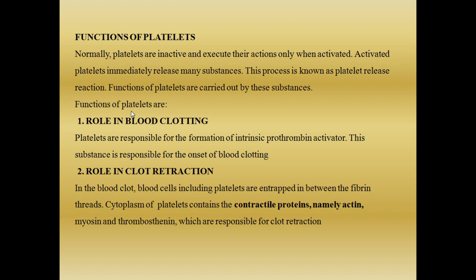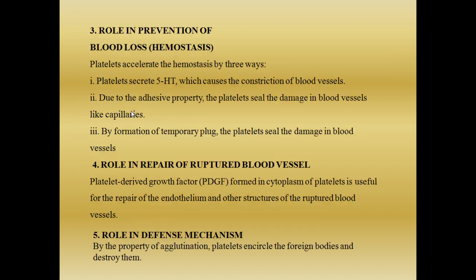The cytoplasm of the platelet contains the contractile proteins we have seen: actin, myosin, and thrombosthenin. They are responsible for clot retraction. They are like muscle proteins, and they help in the contraction and relaxation of the blood clot. They will release all the liquid, the serum, from the clot into the bloodstream, so that it enters blood circulation again. The remaining things caught in the fibrin meshwork will be disintegrated and thrown out. This is called clot retraction.